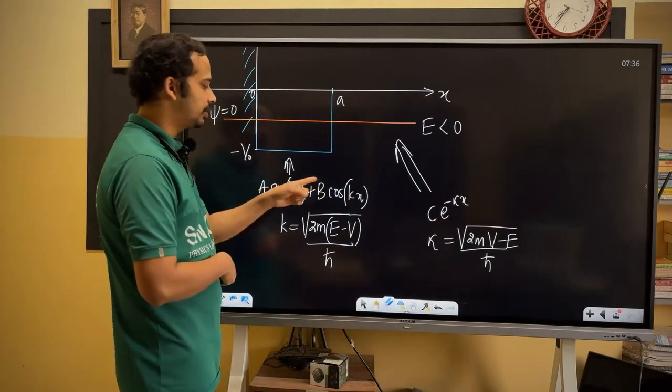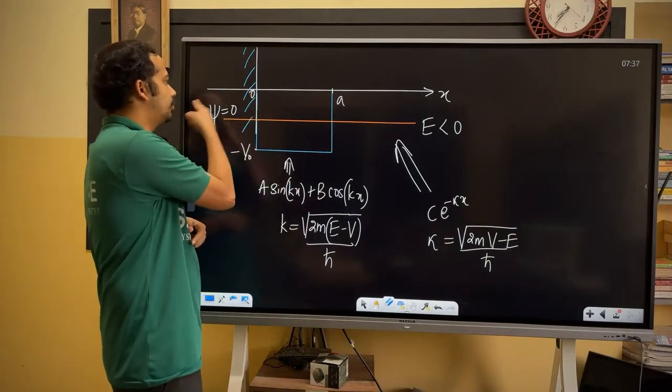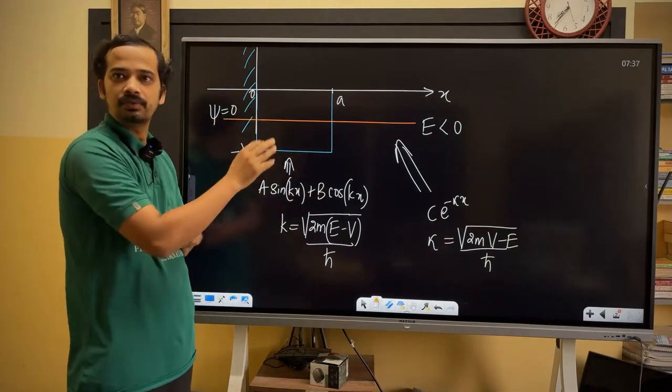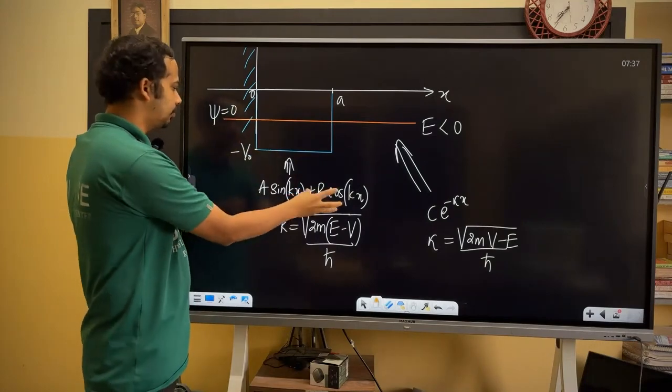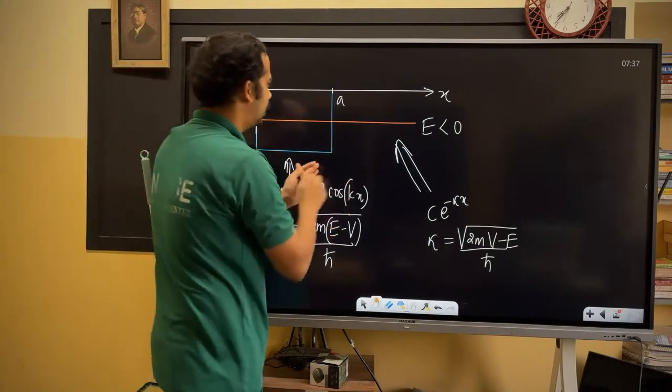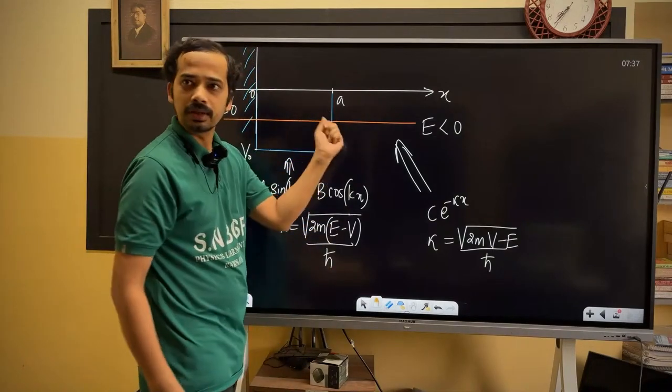In this wave function, this cosine will not allow the wave function to be 0 at x equal to 0. Wave function continuity must always be followed, isn't it? So at x equal to 0, this wave function must be 0. Later we will care about continuity at x equal to a. That's a different story.